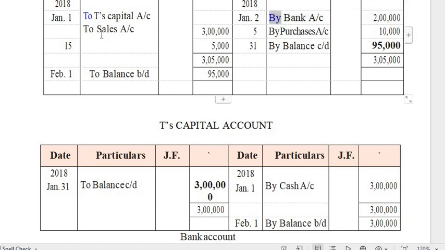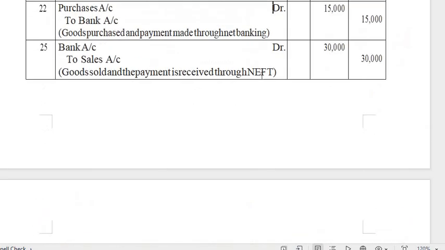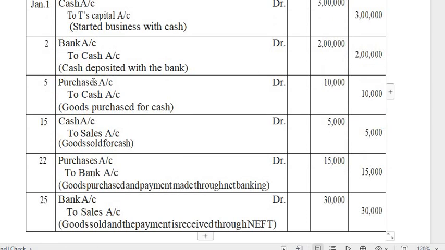Okay, then the next one. What is the next transaction? Because 4 transactions involved cash. See, the next transaction involved cash on January 5th. So the cash is on the credit, so you have to write on the credit side, by purchase. See here.